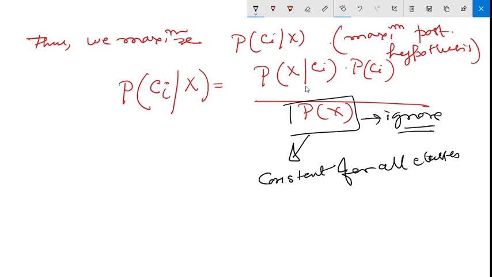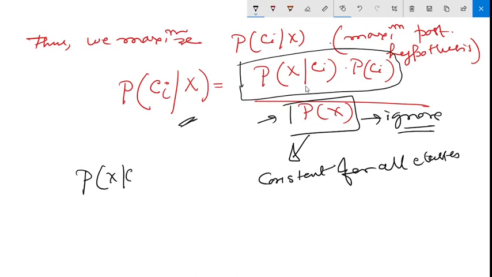Constant means it's paying no contribution to the overall probability, so we can just simply ignore it. So now we will be interested in this part, which is nothing but P x given Ci into P Ci. Okay. If you look at this component, this is the multiplication of conditional probability and prior probability.